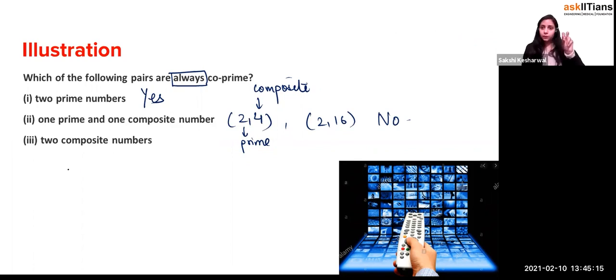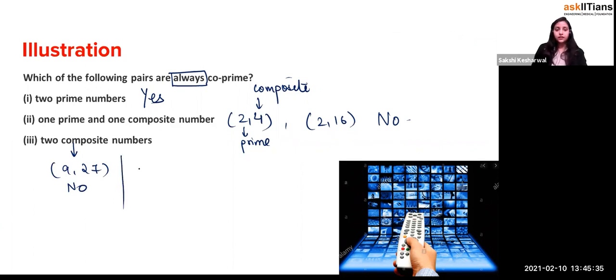Two even numbers cannot be prime, and two odd numbers cannot always be prime. Like composite, take an example of two composite numbers, 9 and 27. These are composite numbers, so no, they have a common factor of 9 between them, and 9 and 3. Let's take 2 and 16, again they have a common factor. So two composite numbers are always co-prime? But if you take an example of 8 and 15, we saw that these are composite, but these are co-prime.